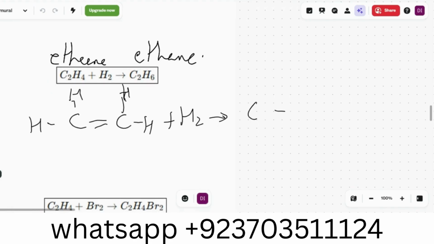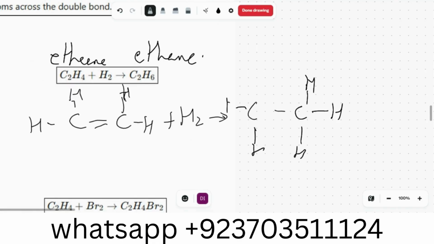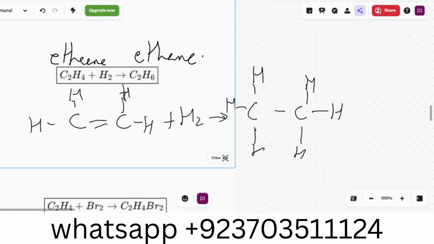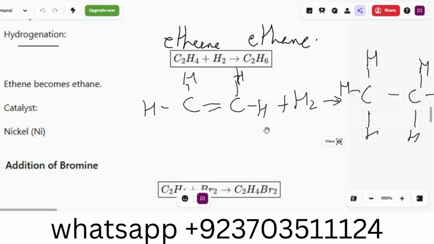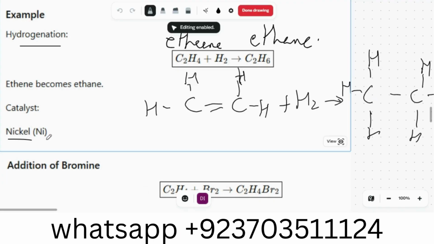So that will become C-C with single bond. Now we have broken the double bond. That is ethane. So from hydrogenation, we change alkenes into alkanes. The catalyst we use here is nickel.